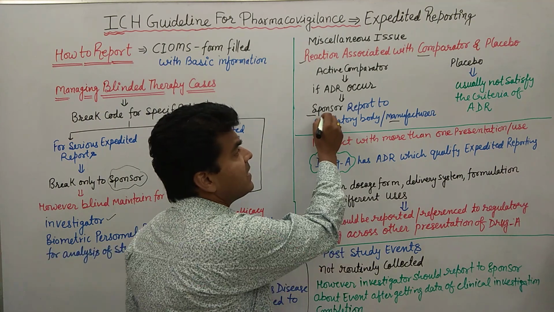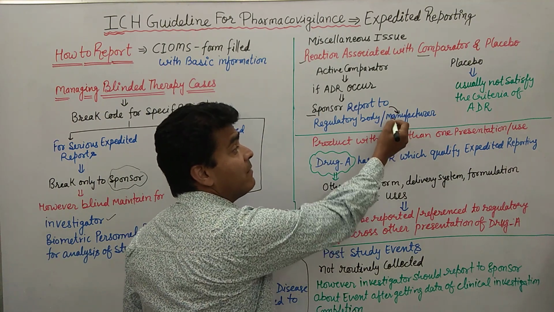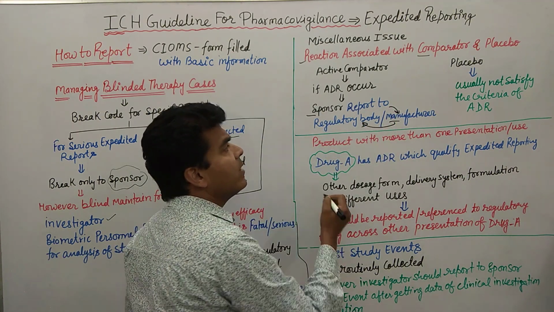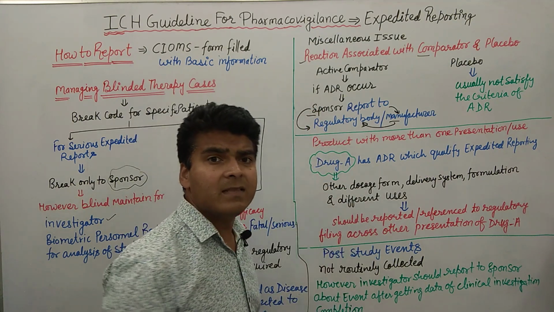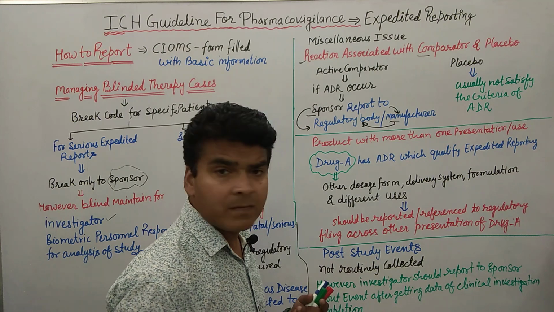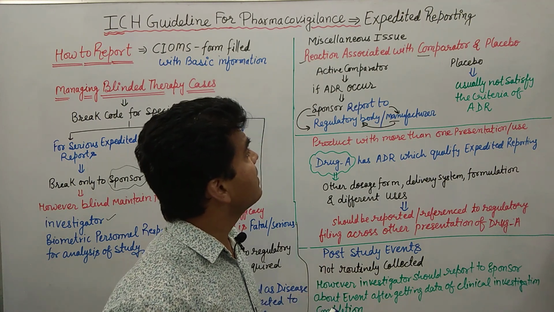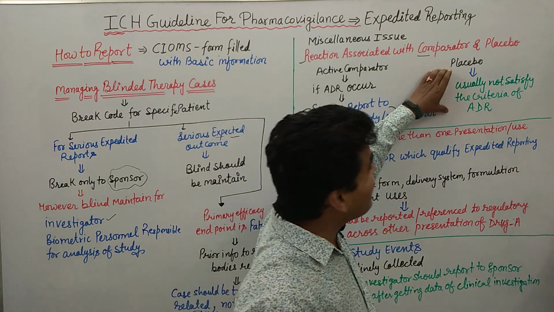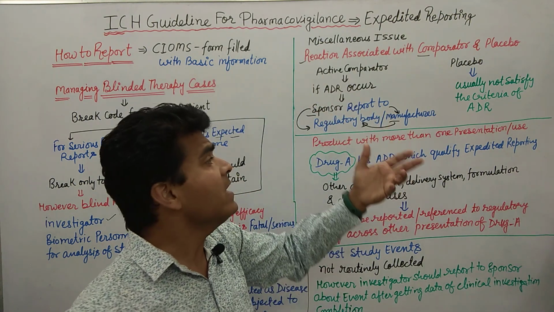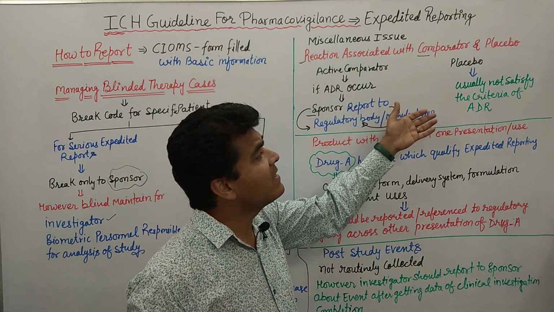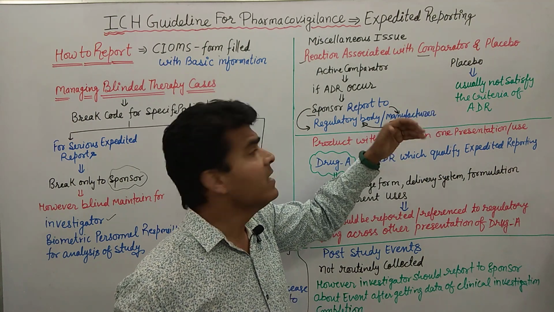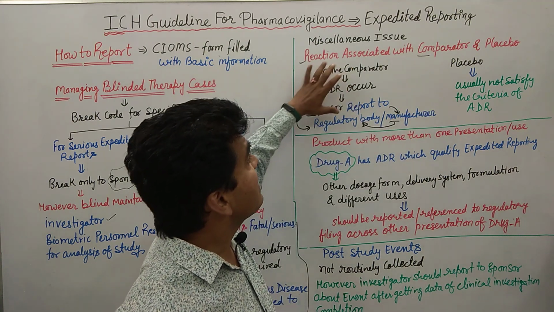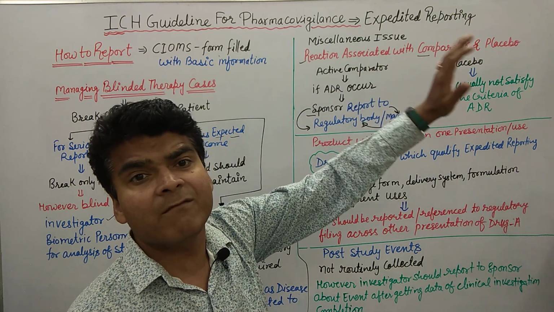If the sponsor reports to the manufacturer, then the manufacturer will report to the regulatory body, and if the sponsor directly reports to the regulatory body, then that is also okay. Clear, everyone? Then if you are talking about the placebo, it usually does not satisfy the criteria of ADR. Placebo generally does not satisfy the criteria of ADR. Clear? So these are the two things with the comparator and with the placebo.